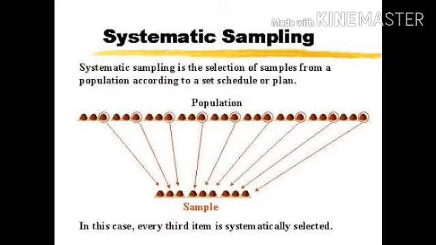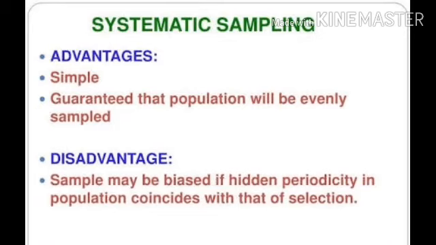Now another example, this is the population. Now in this also I have said that you can take any number. I'll select number 2, number 3, number 4. So here I have given the number 3rd. Clear? Now what are the advantages of systematic sampling?